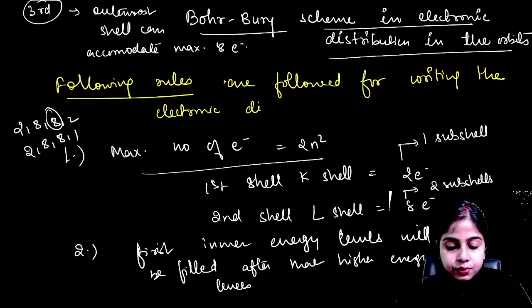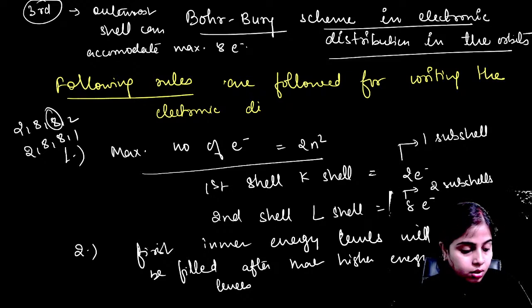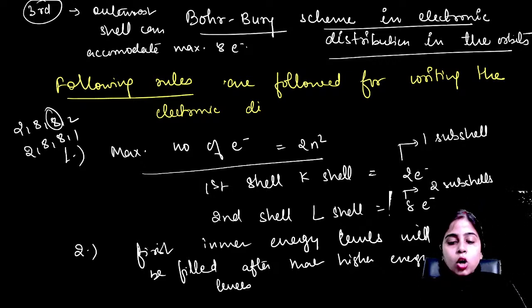Is the Bohr-Bury electron distribution scheme clear to everyone? Please let me know. Okay, very good. And based upon this octet rule only, your elements or atoms take part in the reaction just to stabilize themselves, just to have a stable electronic configuration.